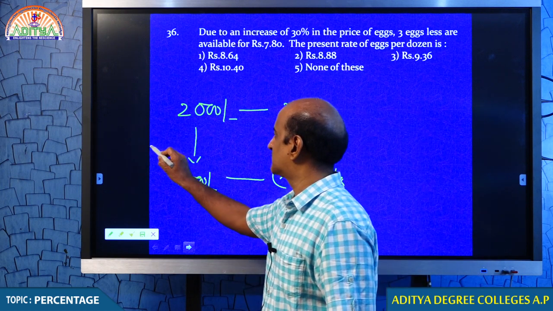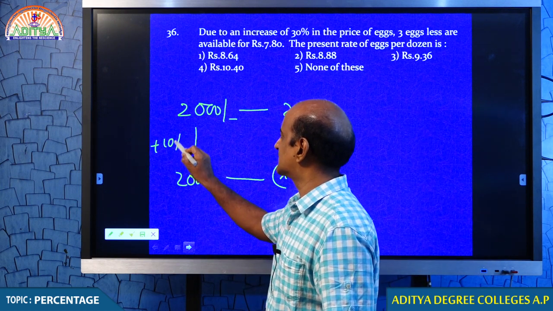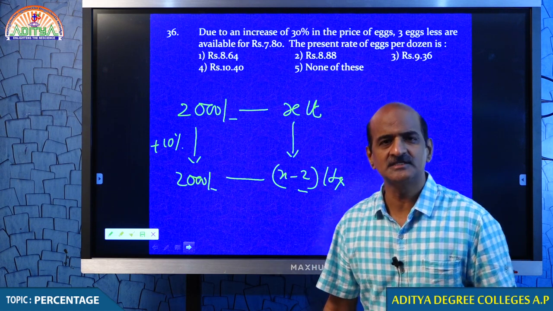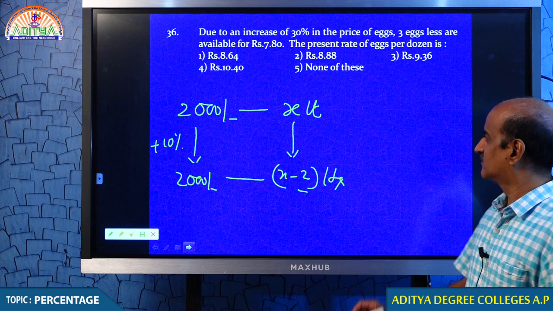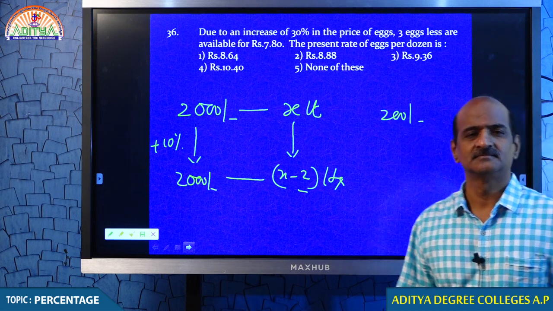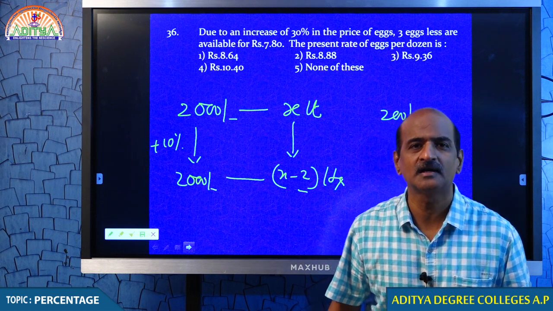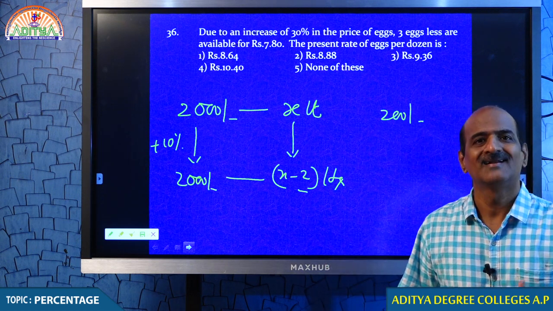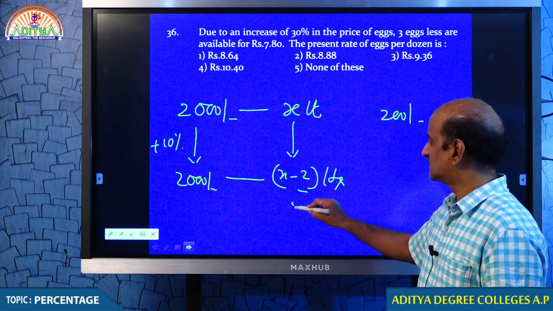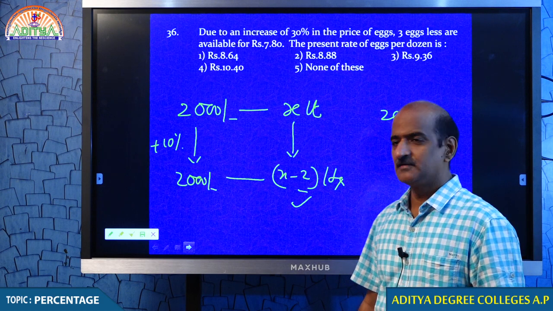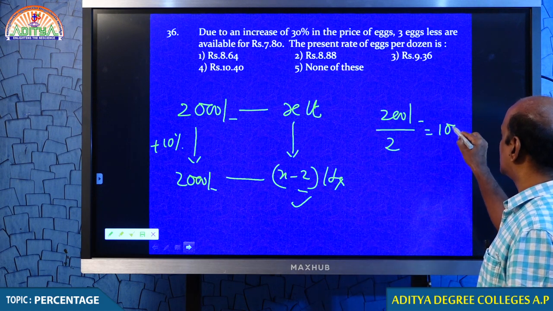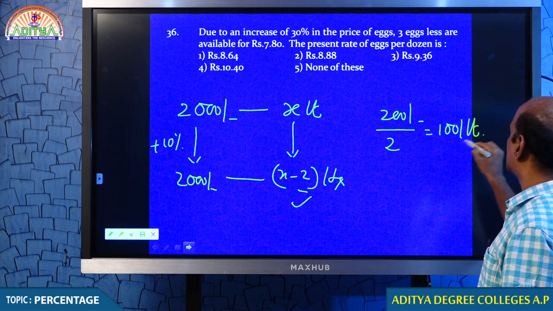I asked him what the price increase is. He said that the price increases by 10%. Tell me what is my choice. Choice number 1, I have to pay 200 extra. How do I get 200? 200 is 10% of 2000. Or I may settle with 2 liters less, which means that the price of each liter is 100 rupees.